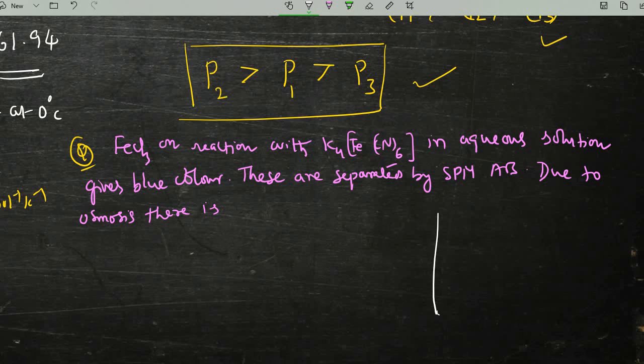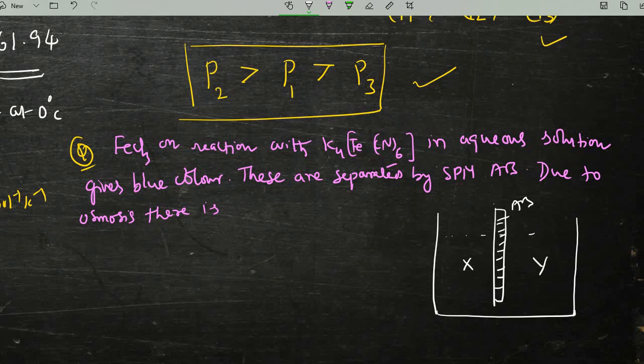Here they have given a beaker, and in this a solution, and they have separated it using AB. This is AB, and one side is X and the other side is Y. They are telling it is 0.1 molarity K4FeCN6.